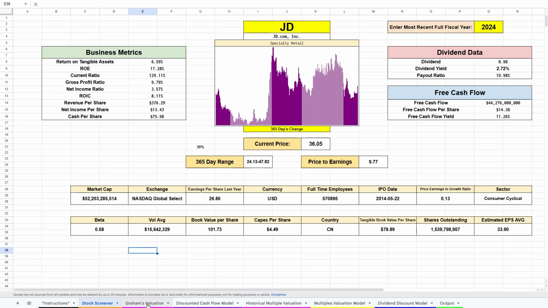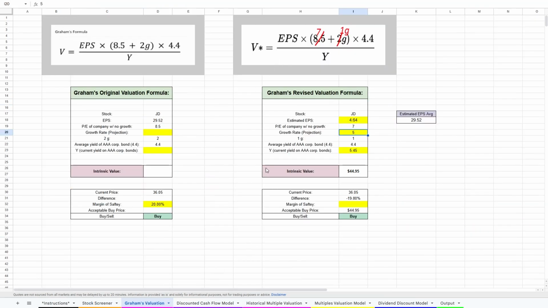Now we must go to Grant's valuation, of course, using the revised formula. I've changed the valuation because the old formula is very optimistic, is very positive on valuation, so it richly values companies too much, so it had to be changed. So using a 4.64 estimated earnings per share, a 5% projected growth rate, and the current yield on AAA corporate bonds, we get an intrinsic value of